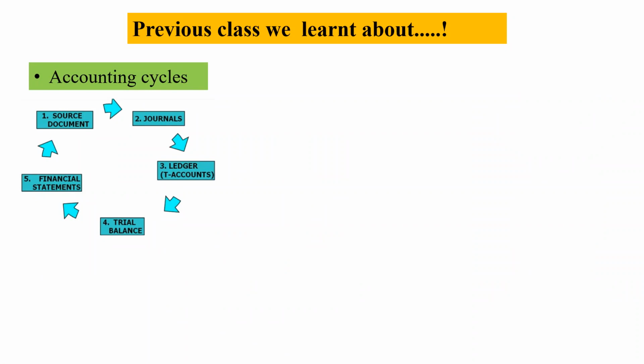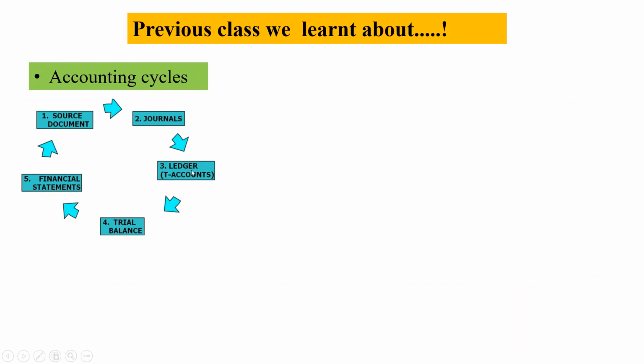So what are the documents of source document? It might be bill. Evidence. What is evidence? Voucher. Evidence is voucher. So voucher can be bill, invoice, cash voucher, receipt. Excellent. So anything can be a source document. After that, journal will come into the picture. That means it is a book where you enter all the transactions that happen in a day. Even a small transaction you will write down in the journal.